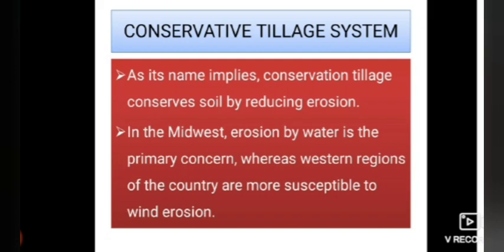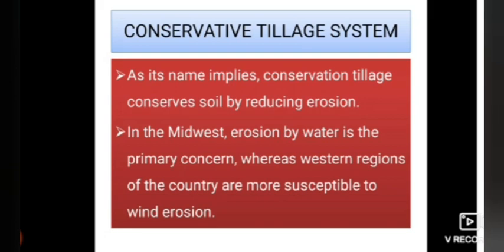If you are not going to follow this conservation tillage, if we follow the conventional tillage or conventional practices, definitely the soil is going to be eroded up to its extent, then we cannot do anything, because the topmost soil will contain more fertility content. If we make the tilt more than enough, definitely there will be a soil erosion and there will be no proper growth in the plants, whatever the measures we have taken after completion of all the process. So we have to follow the conservation tillage system.